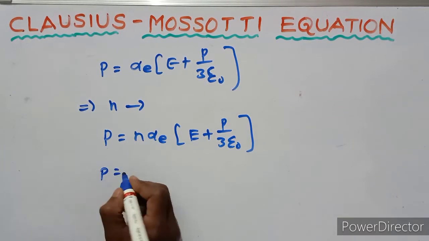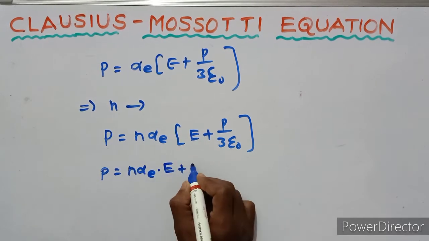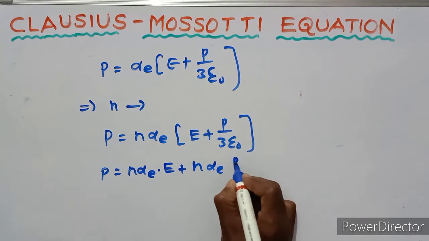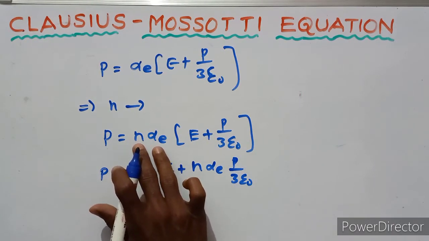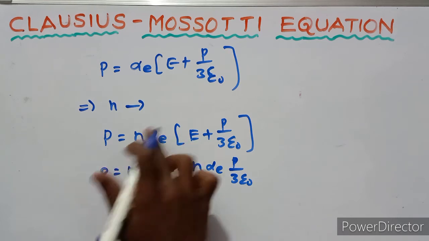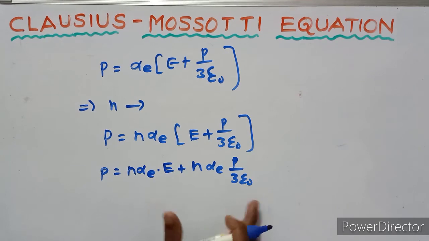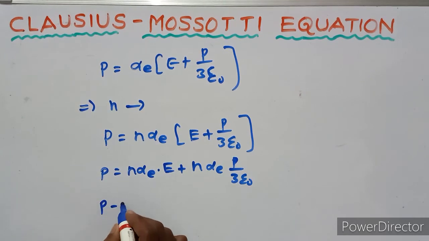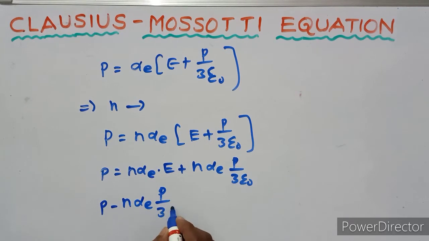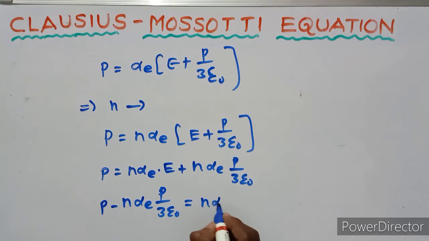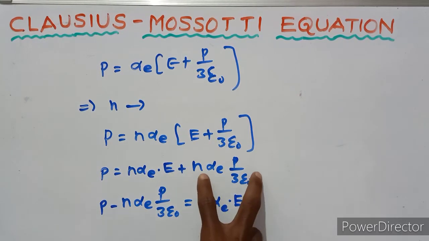So P equals n alpha E into E plus n alpha E P upon 3 epsilon naught. Then this equation can be written as P minus n alpha E P upon 3 epsilon naught equals n alpha E into E.